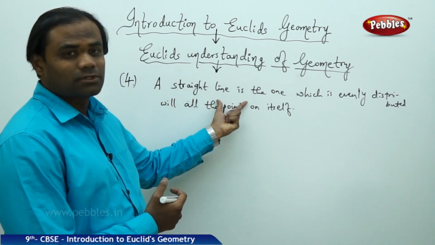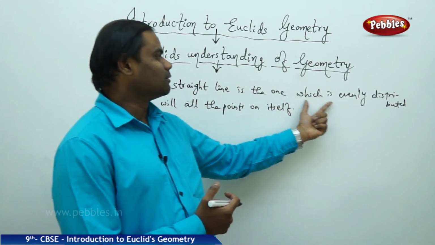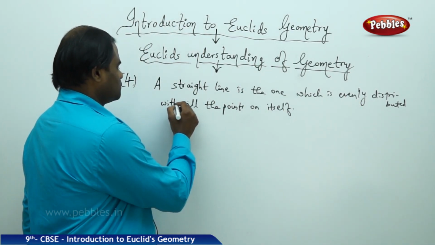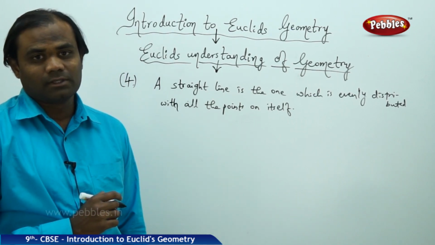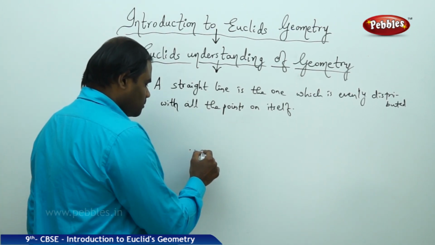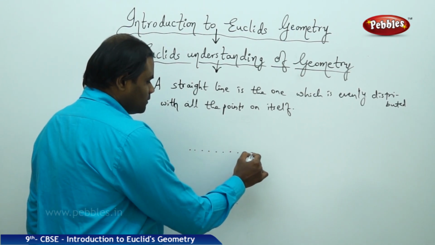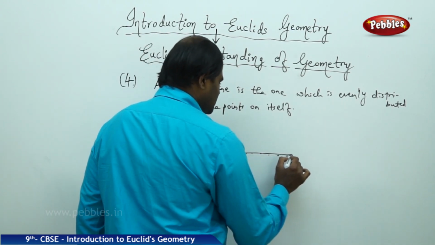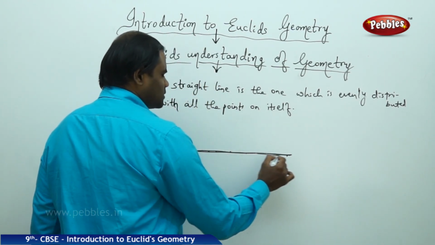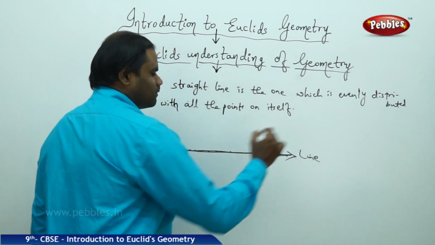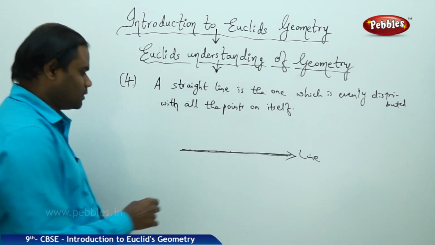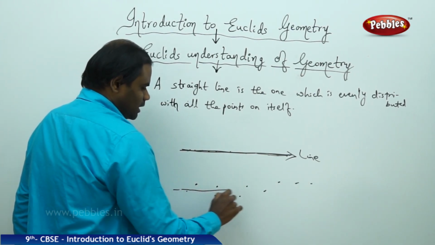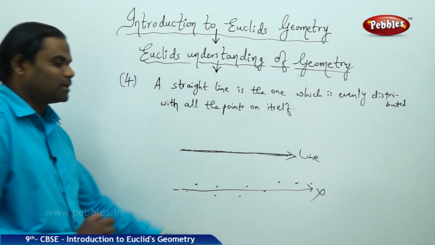A straight line, according to Euclid, is defined to be the one which is evenly distributed with all the points on itself. That is, if I take the points, they must evenly distribute so that the line must exactly be passing through those points, is how I define the line. If the points are unevenly distributed, then the line cannot be passing through that.